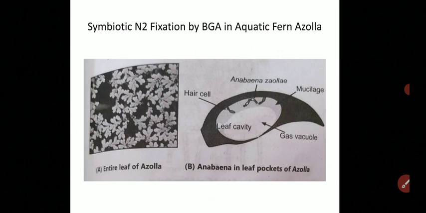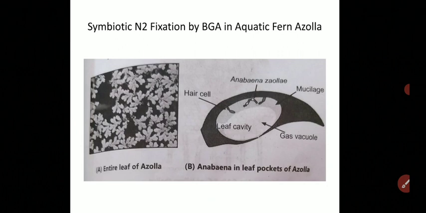It fixes nitrogen in the leaf pocket, which becomes available to crops like rice after the death and decay of Azolla plants. Azolla is commonly used as a biofertilizer on a large scale for paddy, that is rice, and increases the yield by 10 to 20%.